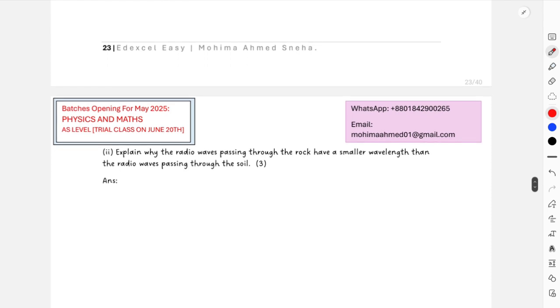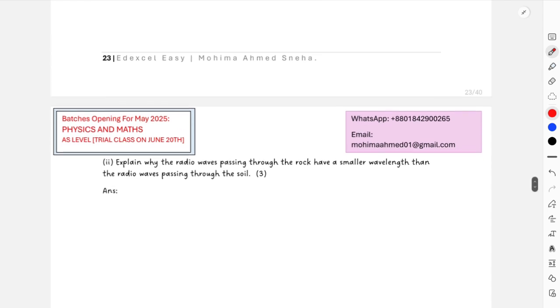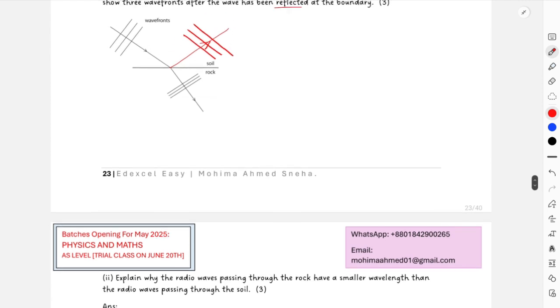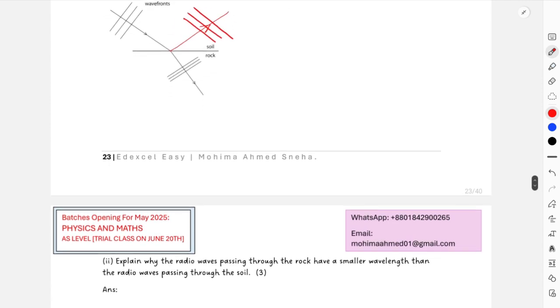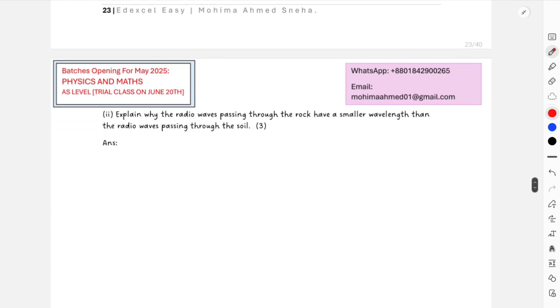Then again, explain why the radio waves passing through the rock have a smaller wavelength than the radio waves passing through the soil. This was soil and rock. Basically they're asking why the refracted wave has smaller wavelength. Soil has less density than rock. At higher density, speed decreases, so wavelength decreases.